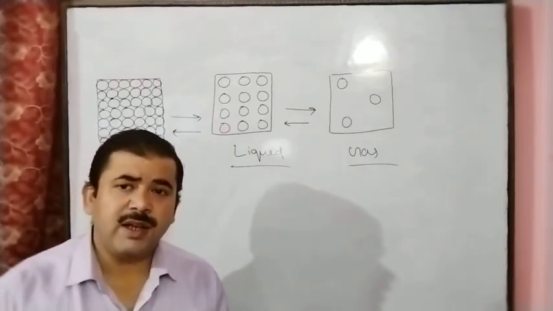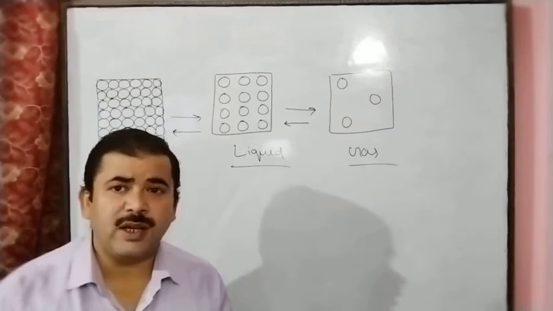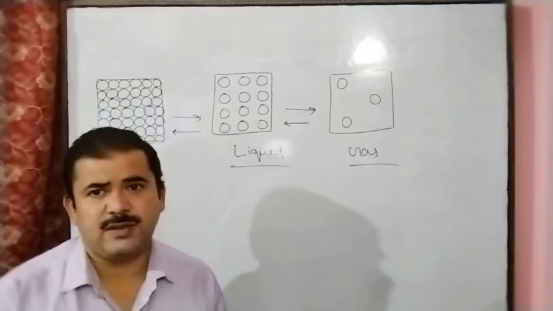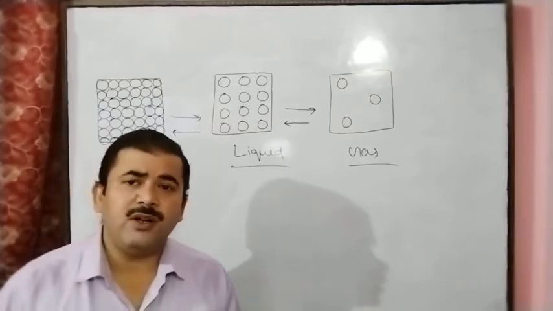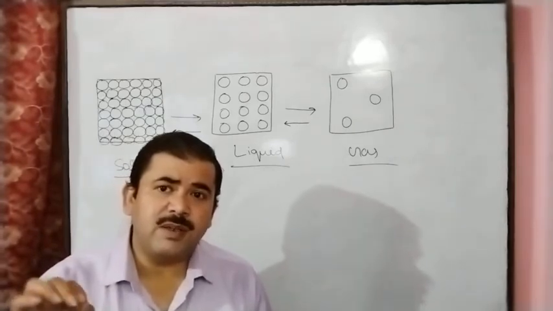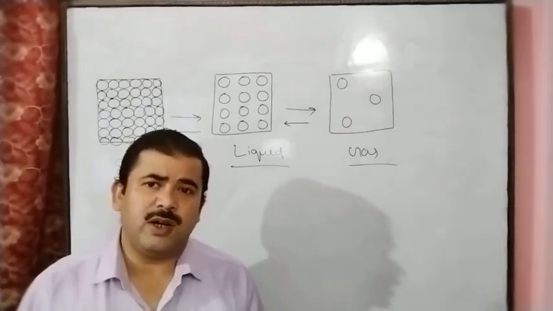that mass can neither be created nor destroyed during a chemical reaction. This is called the law of conservation of mass. It means, according to him, that the total mass of the reactants must be equal to the total mass of the products.